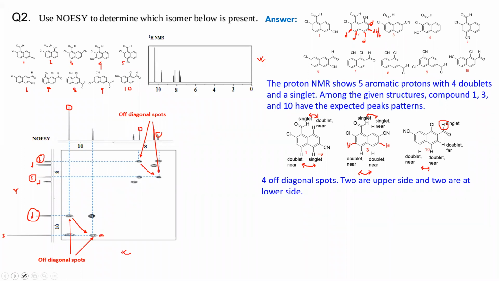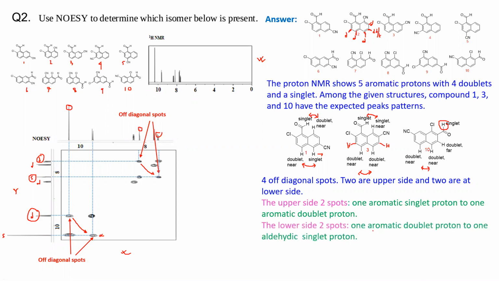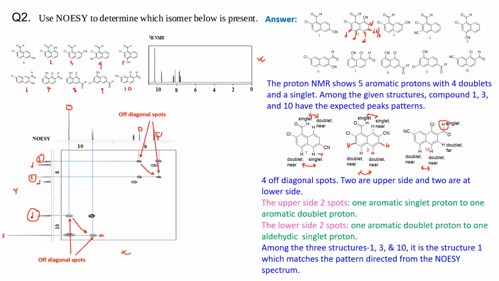So 4 off diagonal spots, 2 of them in the upper region, 2 of them in the lower region. On the upper side, 1 aromatic singlet proton is interacting with 1 aromatic doublet proton, whereas on the lower side 1 aromatic doublet is interacting with the aldehydic singlet, okay. So your actual compound among these 1, 3 and 10 will be compound structure 1, okay. So this is the correct one. Hope you have understood this one. If you have any queries, you note it down, you can ask me.